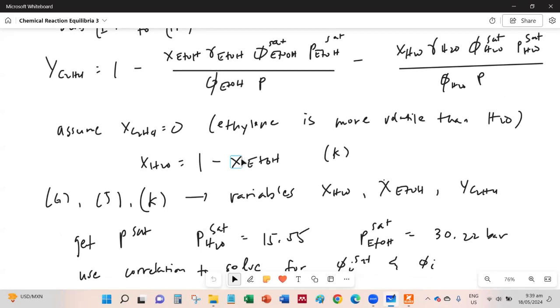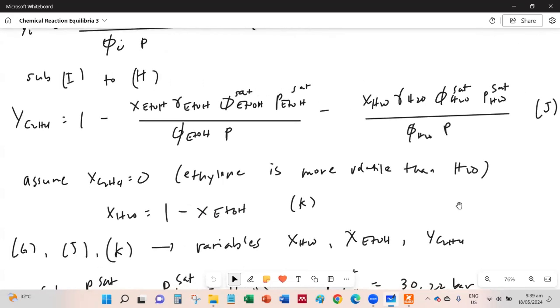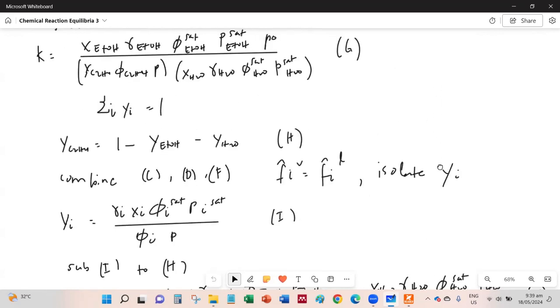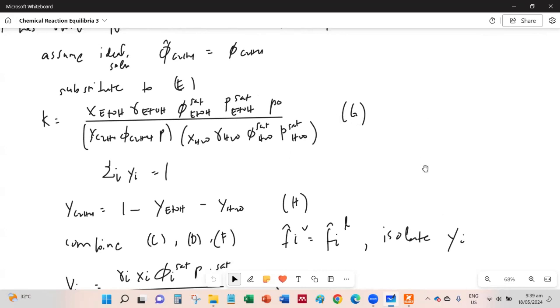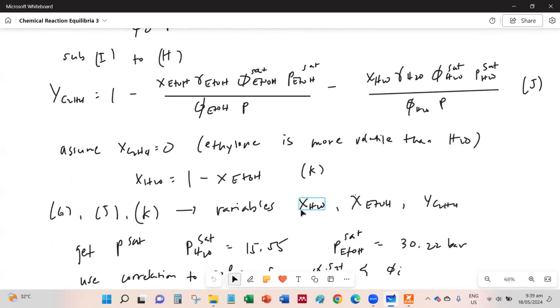Now that we have these equations, notice that for equation K, which is for the mole fraction of water, equation J, and equation G, let's go back to equation G, we only have the variables: the mole fraction of water in the liquid phase, the mole fraction of ethanol in the liquid phase, and the mole fraction of ethylene in the vapor phase.